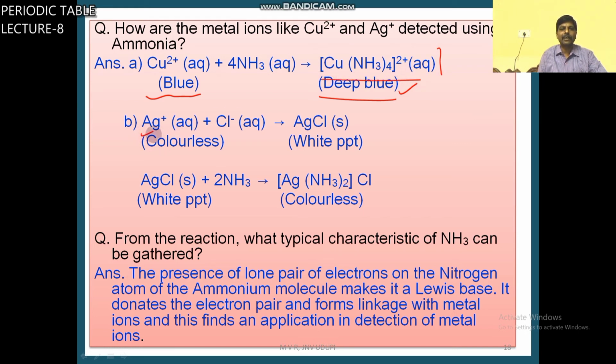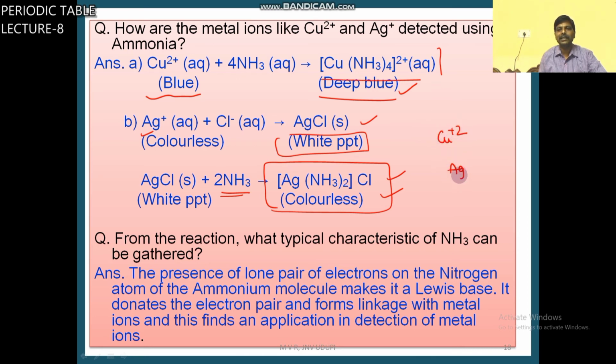When silver salt is treated with ammonia, a white precipitate is formed. That white precipitate is soluble in excess of ammonia, forming the complex [Ag(NH3)2]Cl. So ammonia forms complexes with copper salts and silver salts.